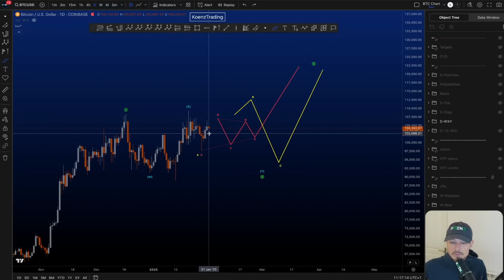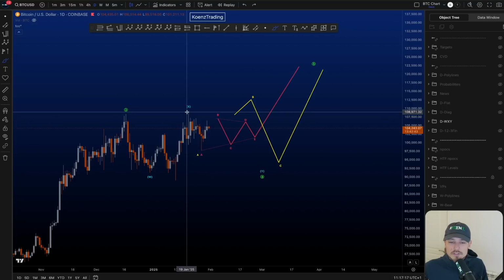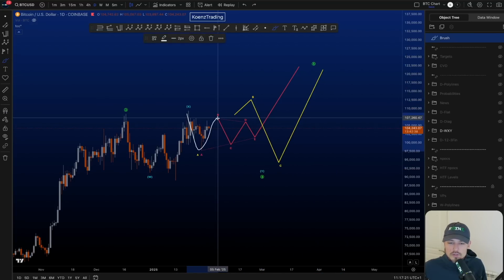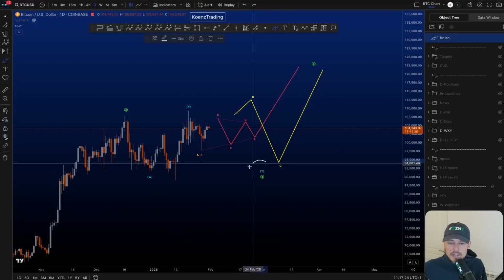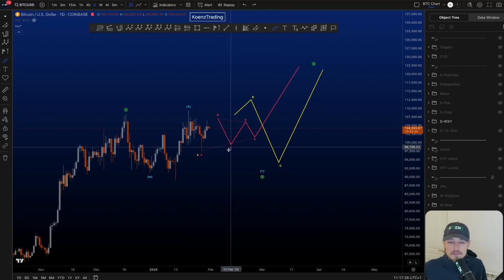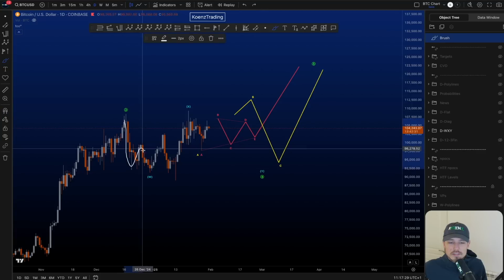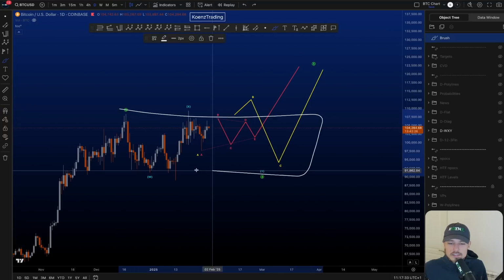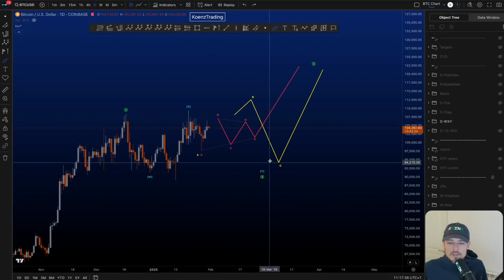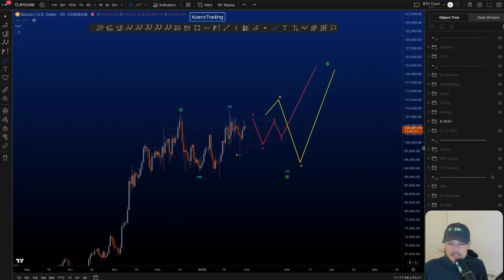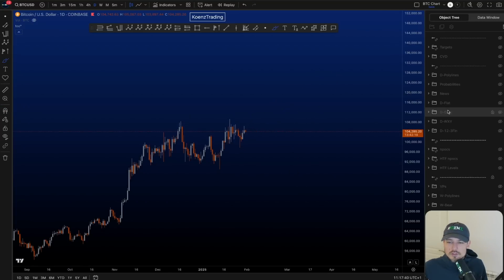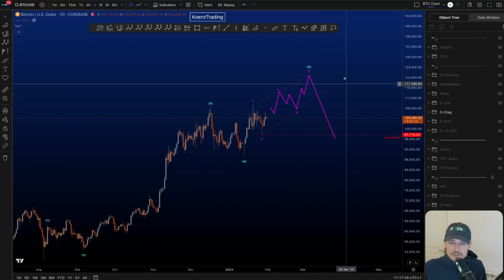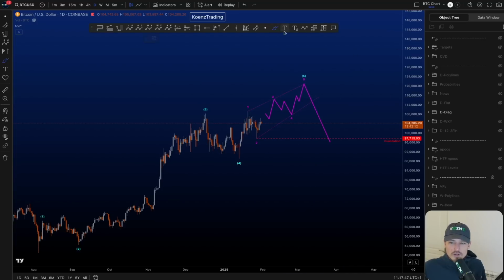Y can, in this particular scenario, then only be a flat structure, which is a yellow A, B, C continuation up, or a triangle, A, B, C, D, E, continuation up. The reason wave Y can only be a flat or triangle is because W is counted as a zigzag structure, and if wave W is a zigzag in a sideways WXY, wave Y is not allowed to be a zigzag structure. Now then we get to the scenarios that have a higher probability. So starting with the bullish scenario and then the bearish one.